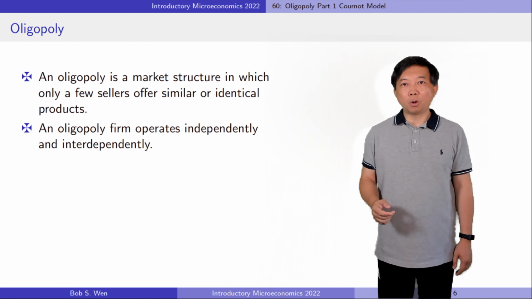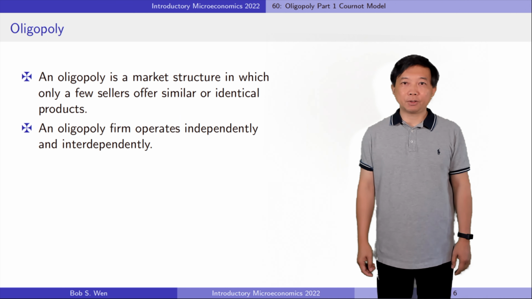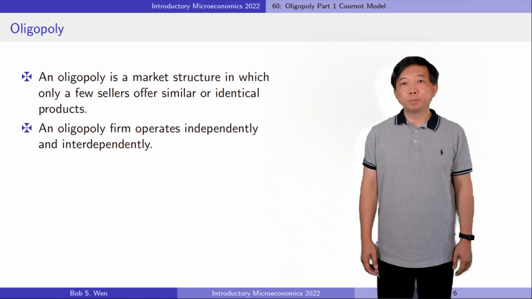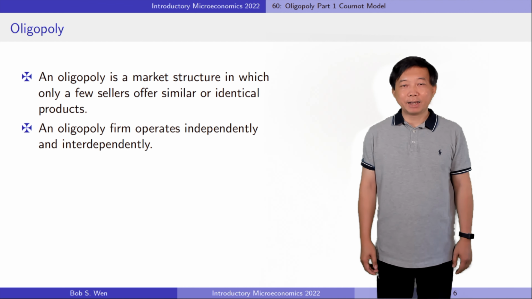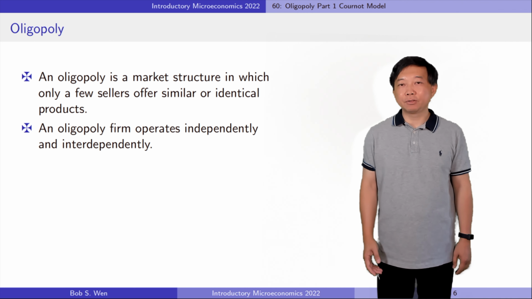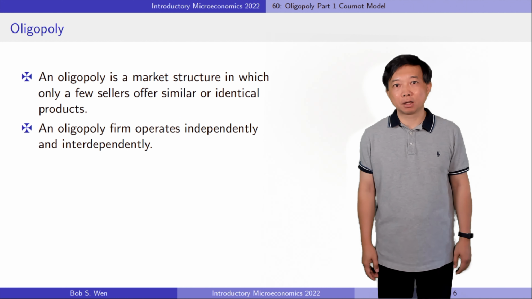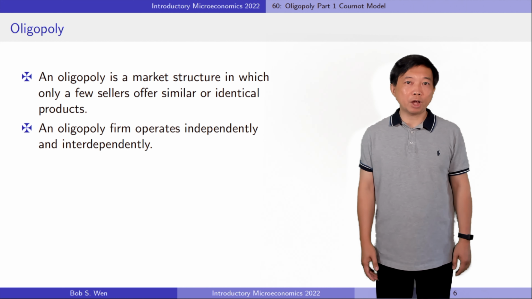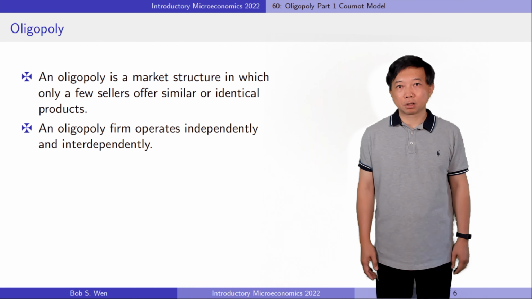If firms coordinate setting their prices or quantities, the firms collude. A group of firms that collude is called a cartel. A cartel acts like a monopoly firm and earns the monopoly profit. Members of the cartel share the monopoly profit.